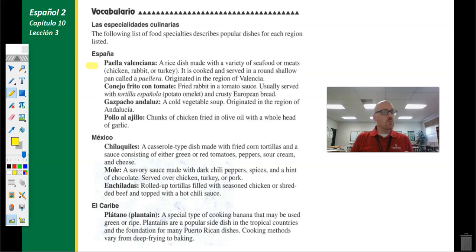Mole, and I've got a really cool video on my YouTube channel that you should watch about mole, and it's a savory chocolate sauce. And I know you think, wow, savory chocolate? Chocolate's supposed to be sweet. This is a very picante, a very spicy, mole is a very spicy chocolate sauce that's served over chicken, any meat, turkey, pork, it can be served.